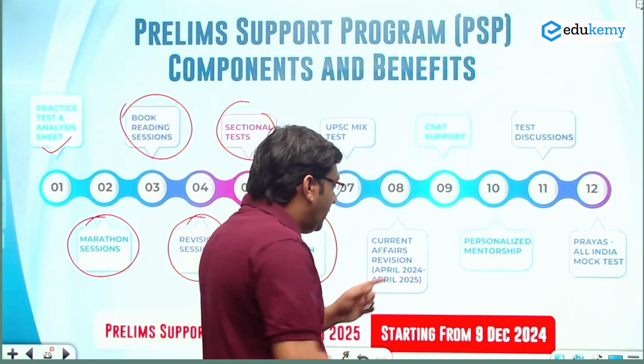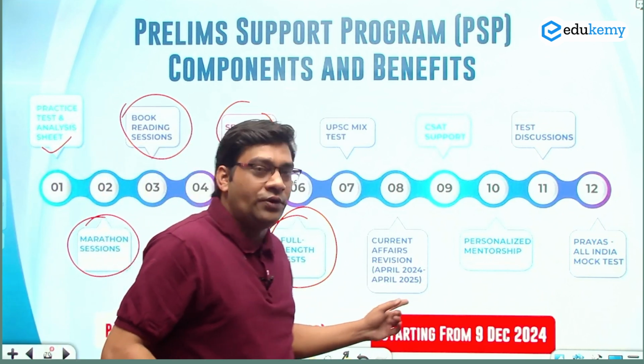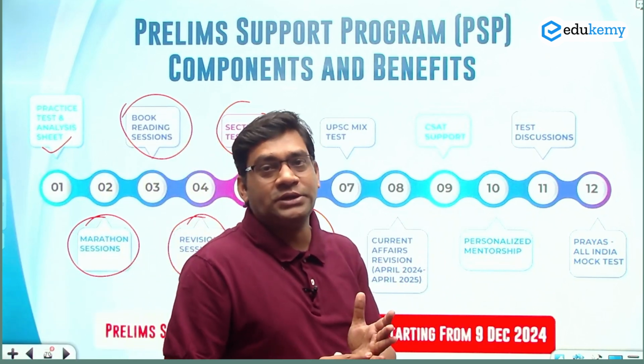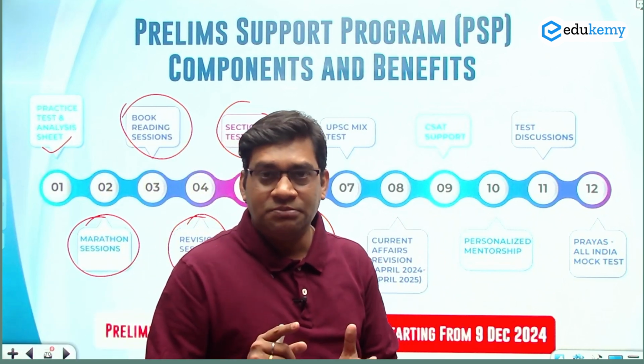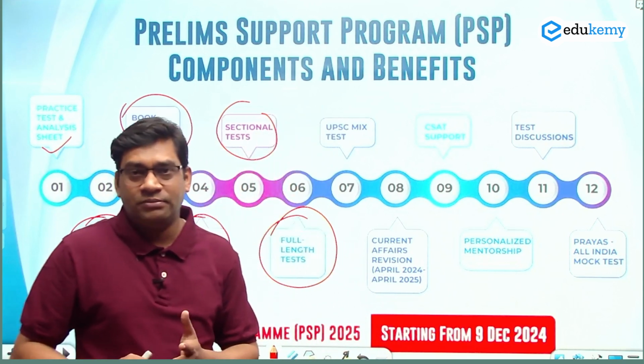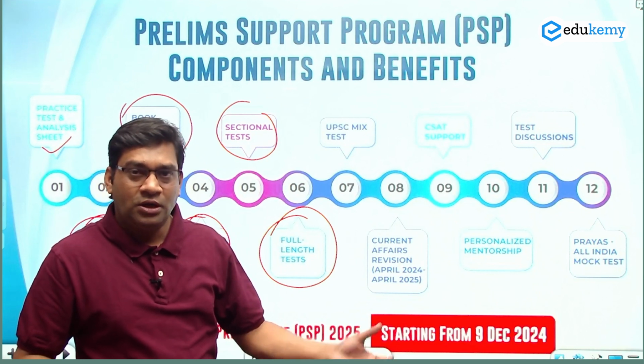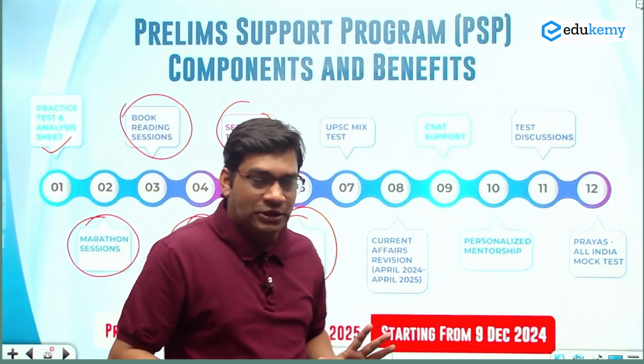Current affair revision from April 2024 to April 2025, 1 year current affair. Every subject is linked with current affair: polity, history, science and tech, environment, geography. As you see, geography में जो भी questions देख रहे हैं वो सारे current affair से link हैं. उसमें क्या है कि static portion आपको पता होना चाहिए.